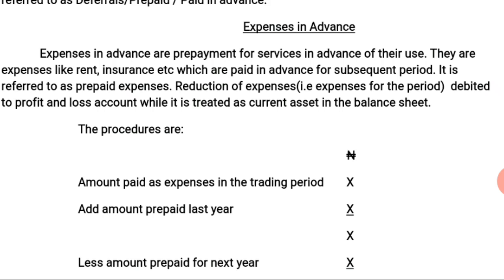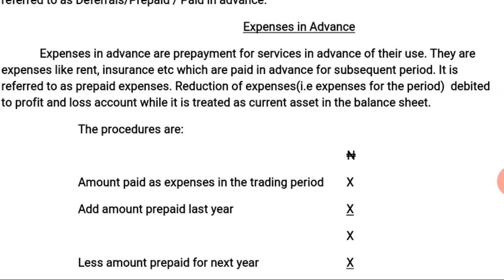What we are trying to explain in expenses in advance is that these are expenses that are being paid for, but the expenses are yet to be incurred during this accounting period.